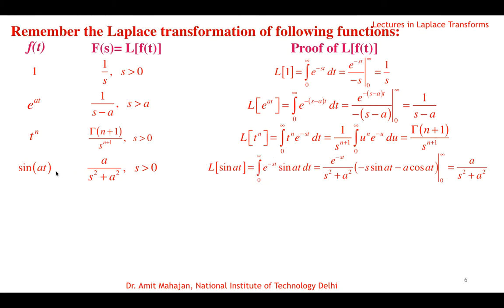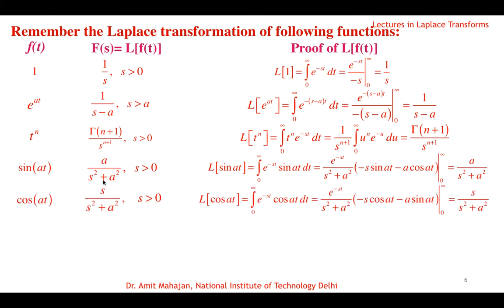The fifth result is for the cosine function. So for cos of at, the Laplace transform is s over s square plus a square. For the proof, we write that the Laplace transform of cos at is the integral from 0 to infinity of e raised to power minus st cos at dt. Again, as I said, integrate by parts two times, rearrange the terms, and we can write this.